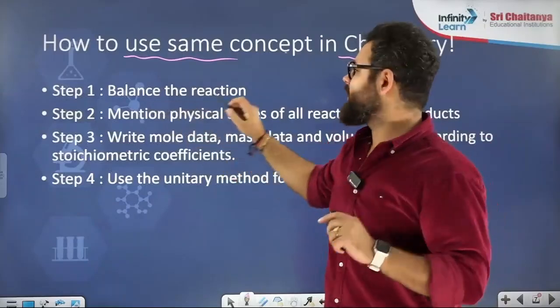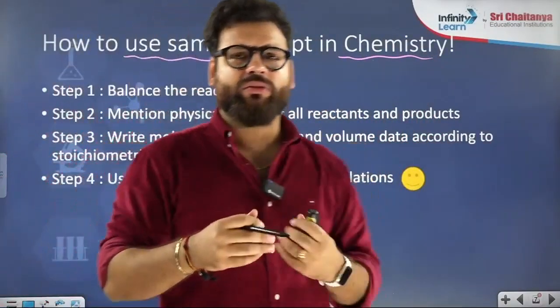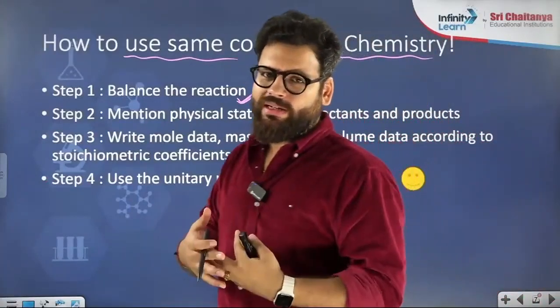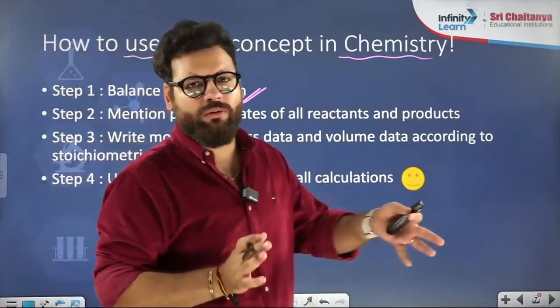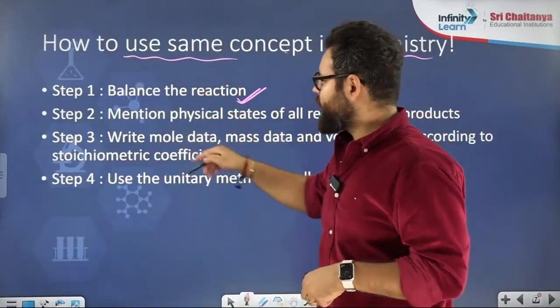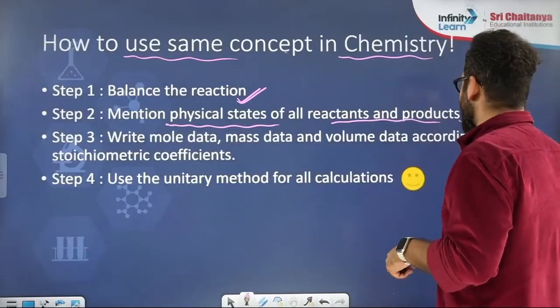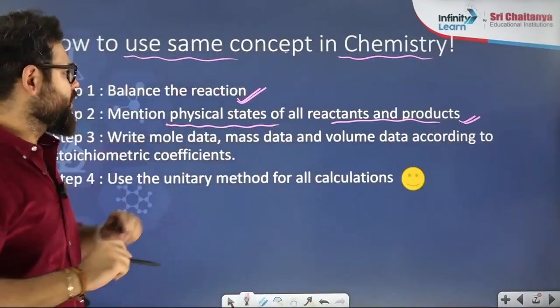First thing is, you write the balanced chemical reaction. First thing we'll do, write the balanced reaction, because once I write 2 breads plus 1 cheese give 1 sandwich, only then will I be able to solve the question. Balanced reaction. Mention the physical states of all the reactants and products.